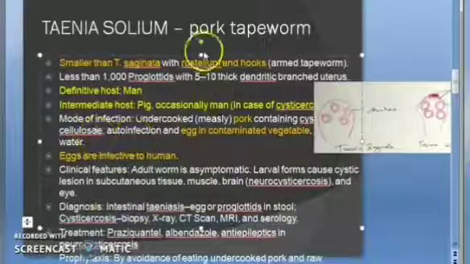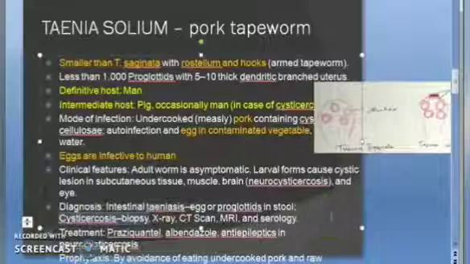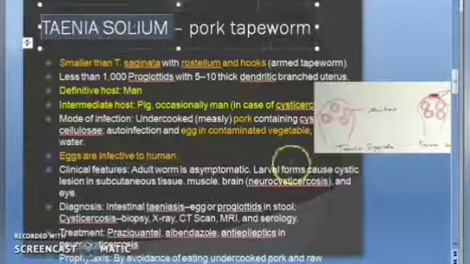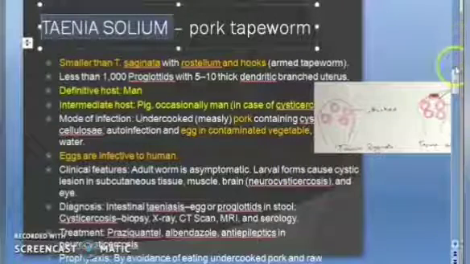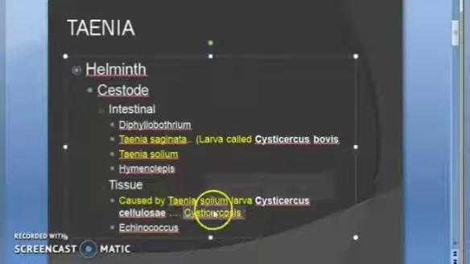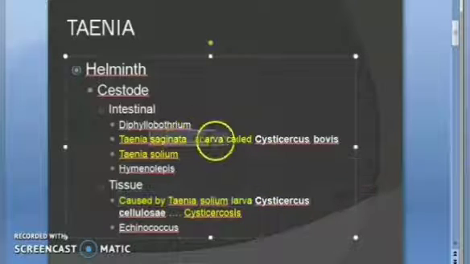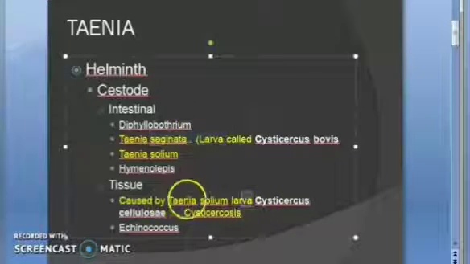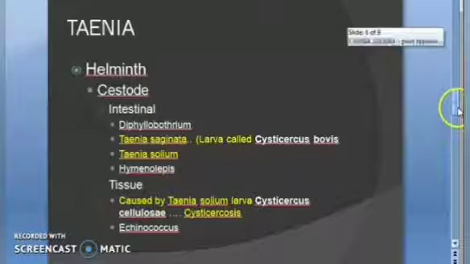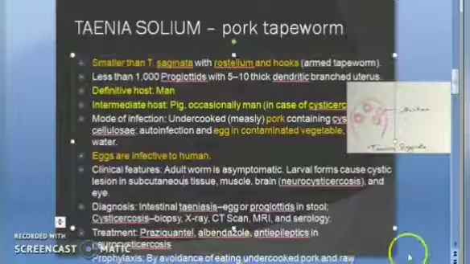So basically this causes two conditions, intestinal taeniasis and cysticercosis. Cysticercosis is because of Taenia solium's larva. We already saw that in the beginning, if you remember. Here we saw cysticercosis is caused by the Taenia solium larva, not the larva of saginata, but the larva of Taenia solium. Okay. So where are we currently? Here. Moving on.